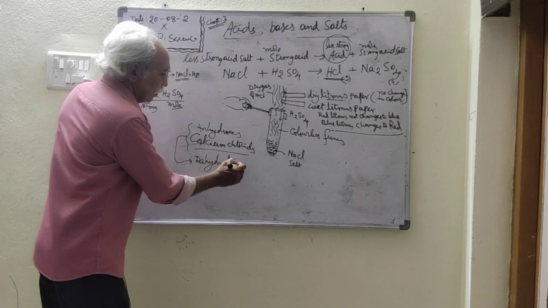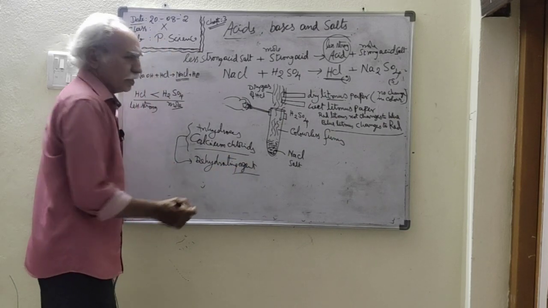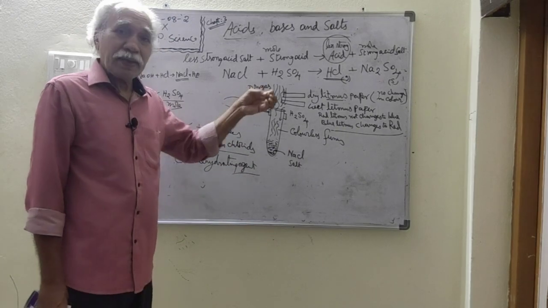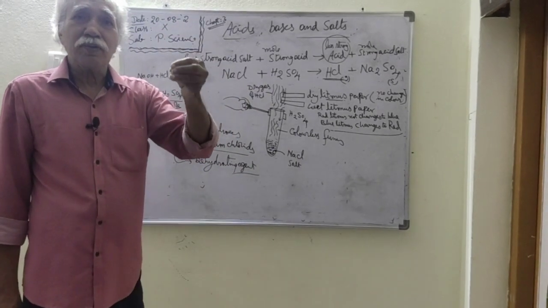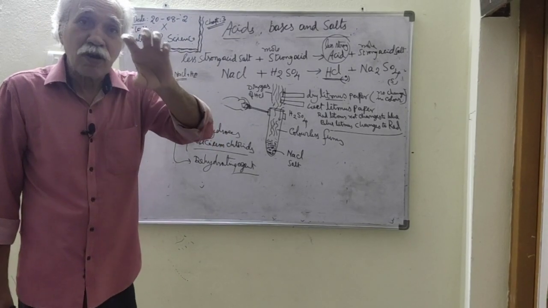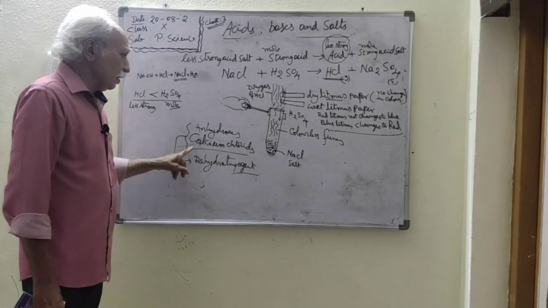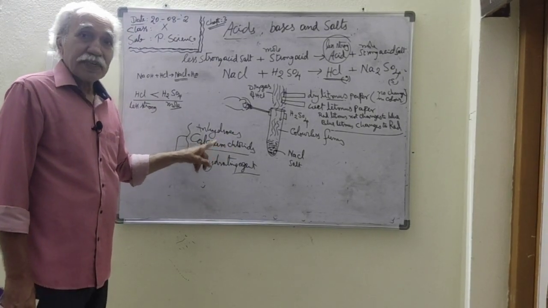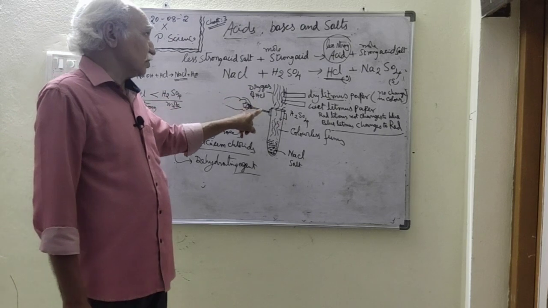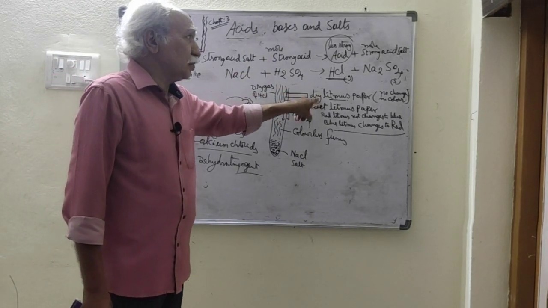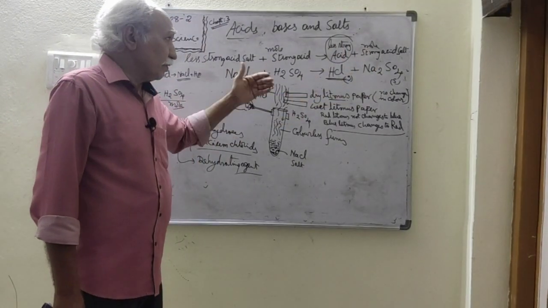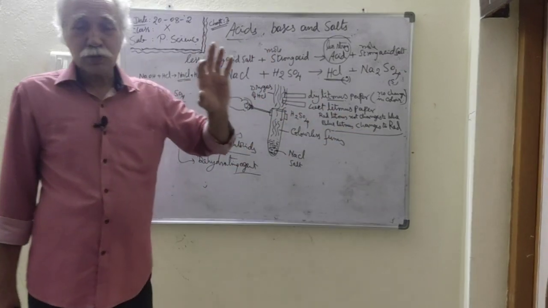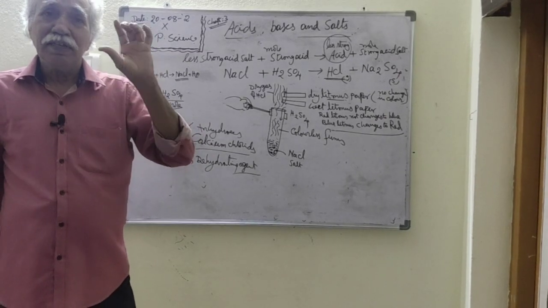A dehydrating agent can remove the water from the gas. If the dry HCl gas contains some water molecules from the atmospheric air, they are absorbed by the anhydrous calcium chloride. Hence, we get the dry gas. Then test with the dry litmus: no change in color. When you test with wet litmus paper, it changes blue litmus to red. So that is how we identify the gas.